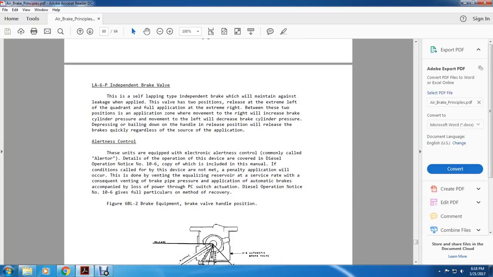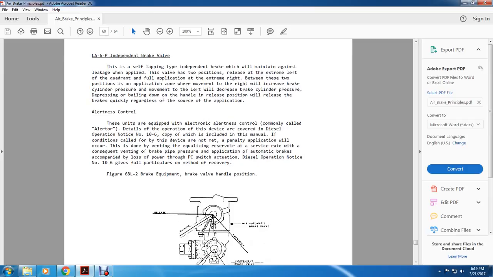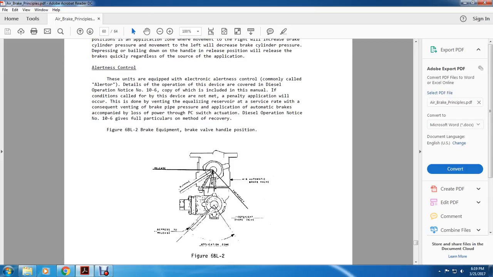Alright, the LA6B independent brake valve. This is a self-lapping type valve that will maintain the brake against leakage once applied. The valve has two positions: release at the extreme left of the quadrant and full application at the extreme right. Between these two positions is the application zone, where movement to the right will increase the brake cylinder pressure and movement to the left will decrease it. Depressing the handle in the release position will release the brake quickly, regardless of the service application.